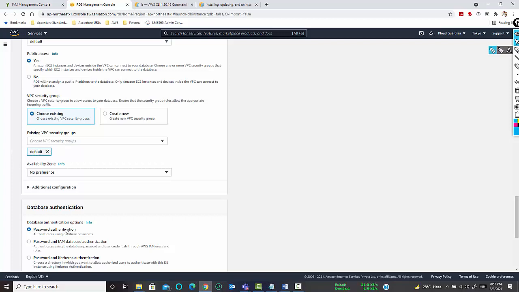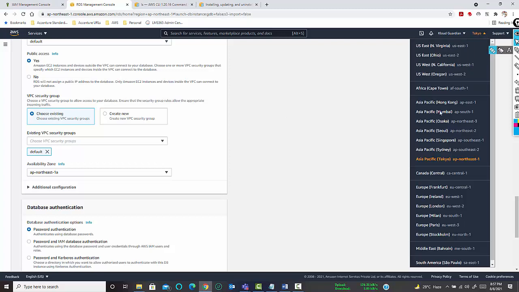Okay. In the availability zone, you have a preference to select. These are the 3 availability zones which are currently given as free tier access. You can select any one of the availability zones. So suppose AP Northeast 1A.